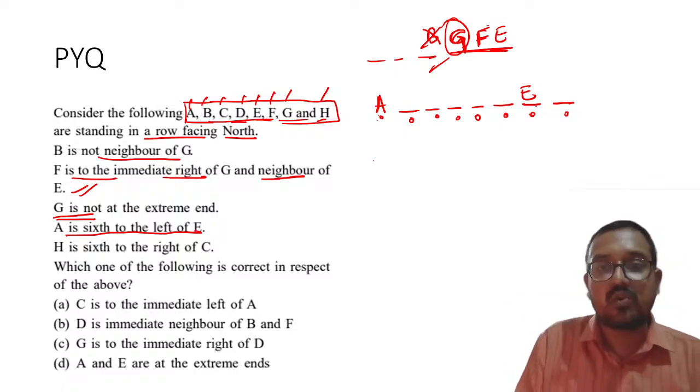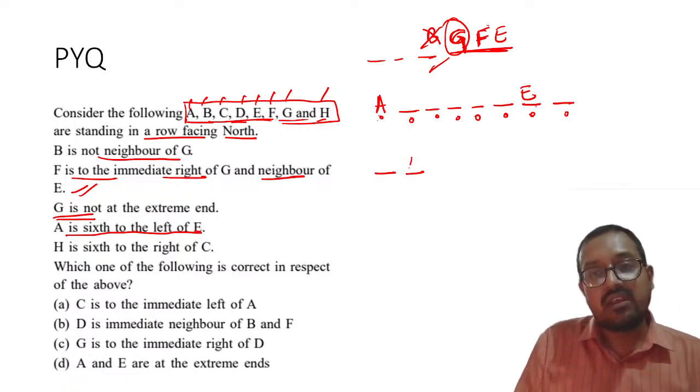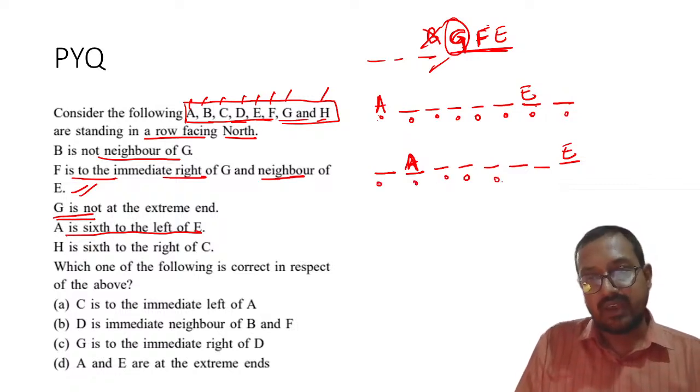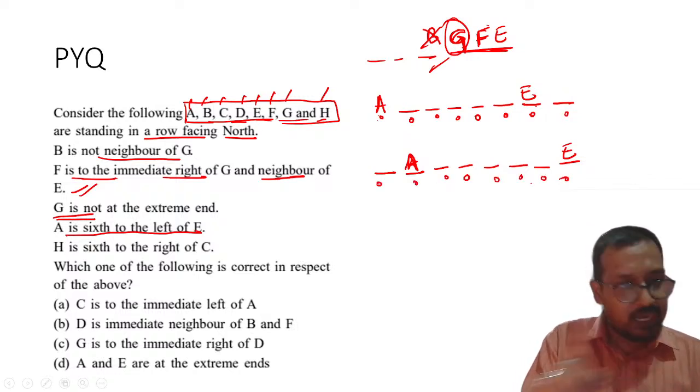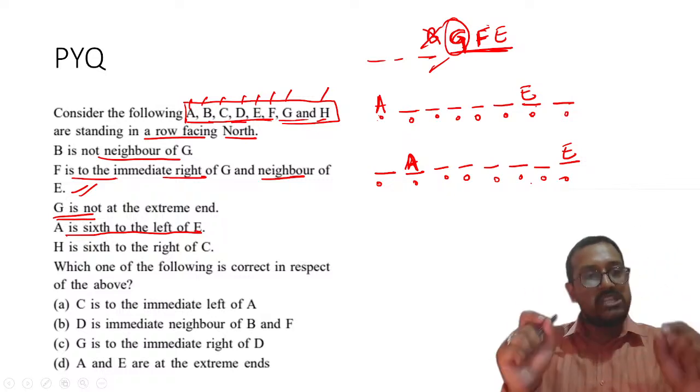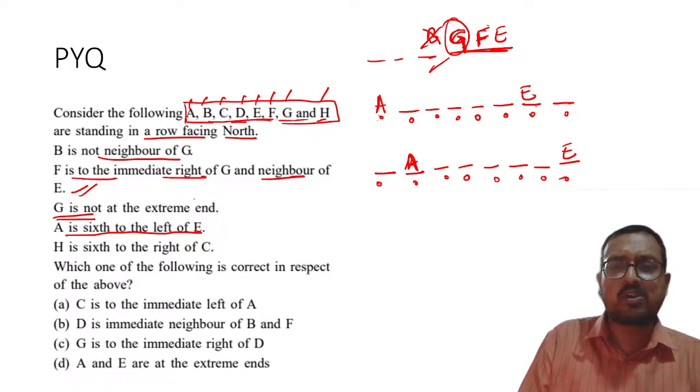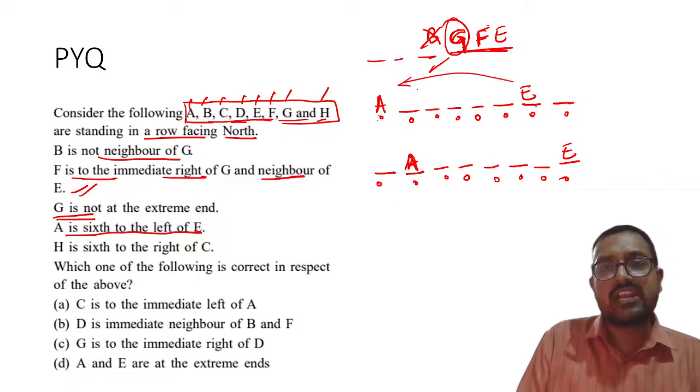There is another way to look at it. A I will place over here. Now 1, 2, 3, 4, 5, 6, so this will become E. Now count 1, 2, 3, 4, 5, 6, 7, 8. See, 8 people are there. Understood? Only these two possibilities are there for A and E. Another possibility is that E can switch to this side.